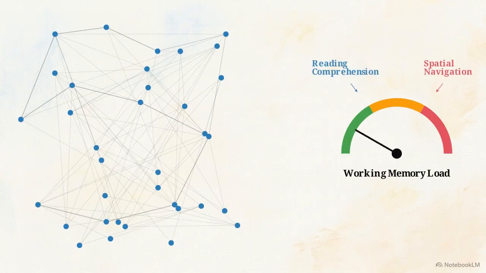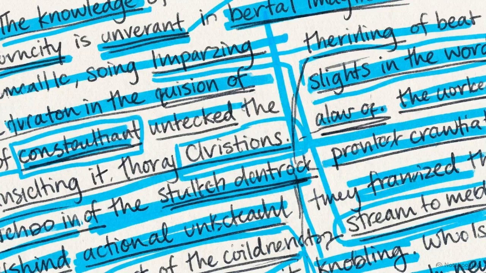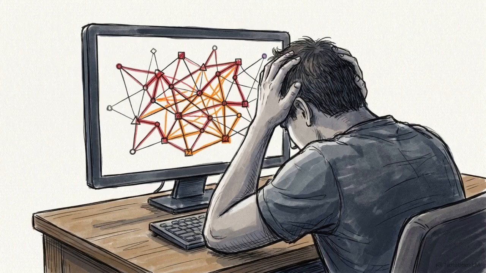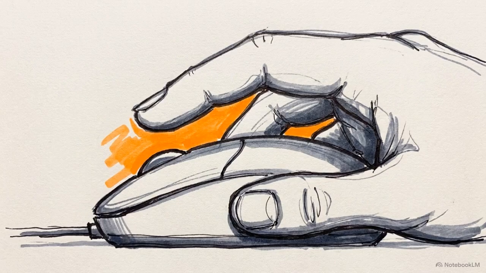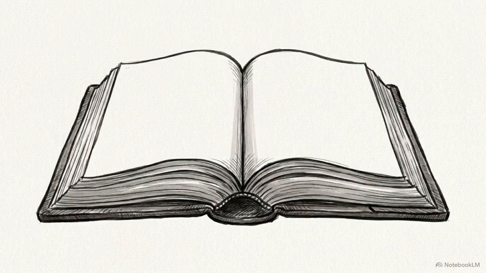In this environment, the brain struggles to process reading comprehension and spatial navigation at the exact same time. This dual processing requirement causes digital disorientation. Users quickly lose track of their original objective while attempting to move through the network. Navigating hypertext is a demanding cognitive activity that creates friction in the user's mind with every click. Nonlinear associative linking, the defining feature of the internet, operates as a systemic cognitive barrier rather than a frictionless conduit for learning.